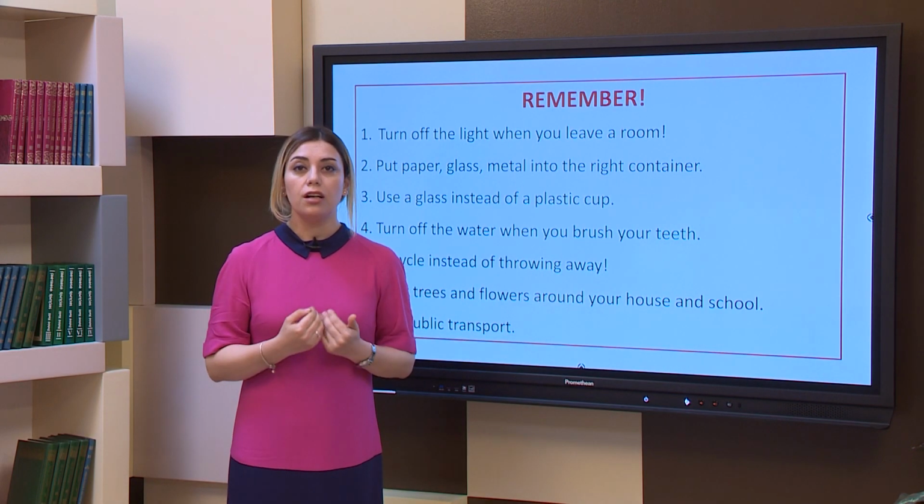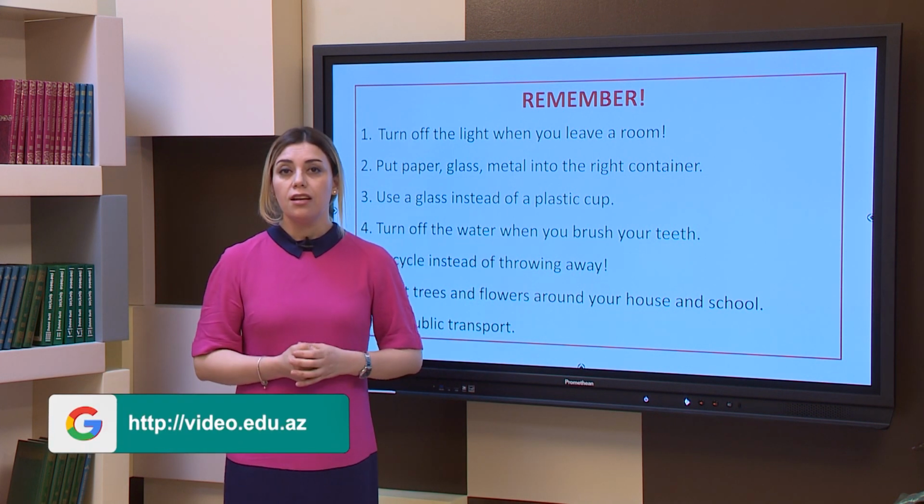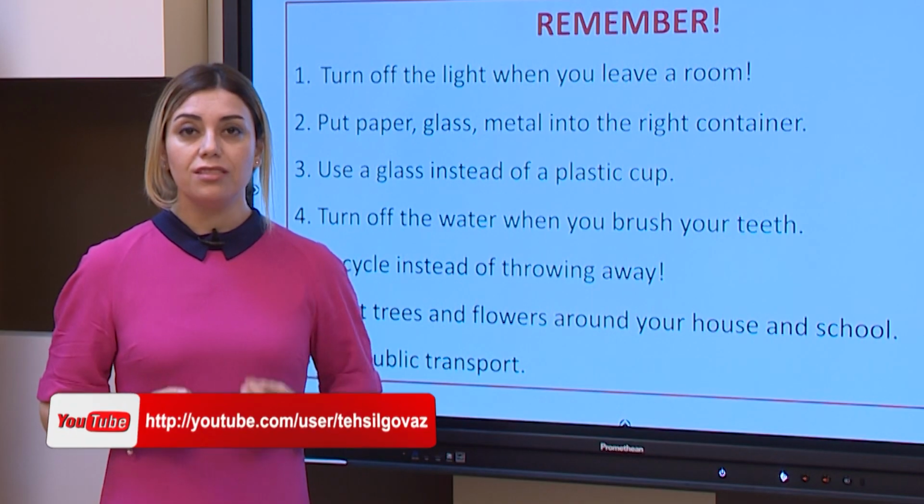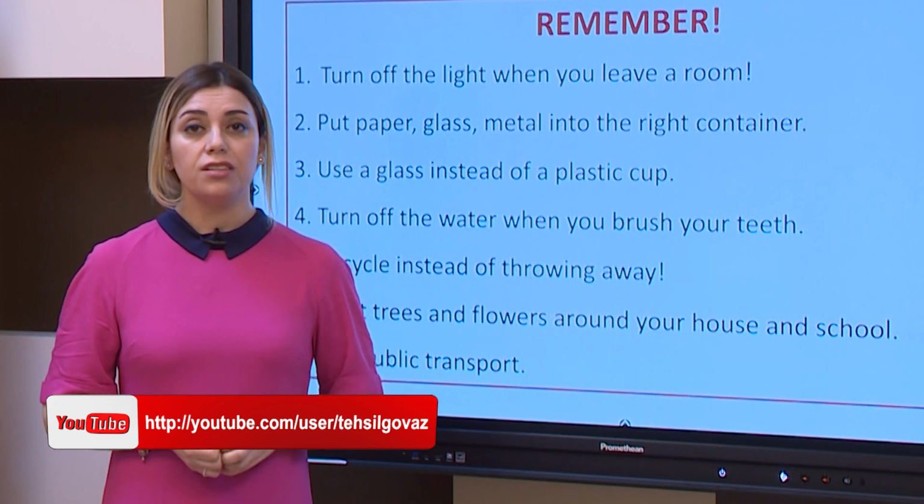I hope you and I will keep this all in our minds and we'll follow these golden rules in order to be safe in this universe.